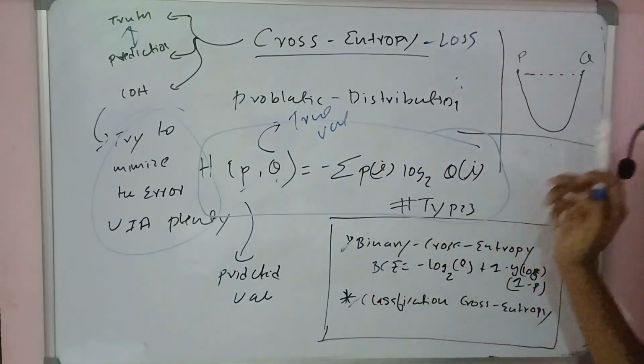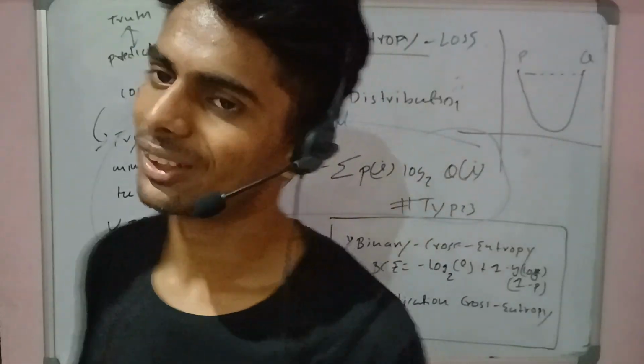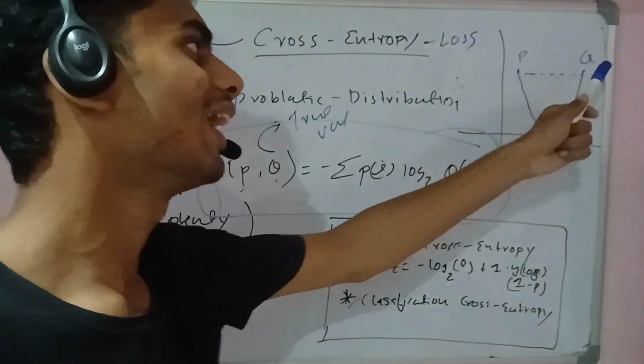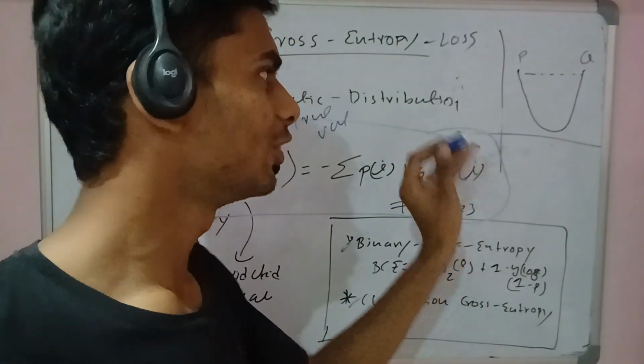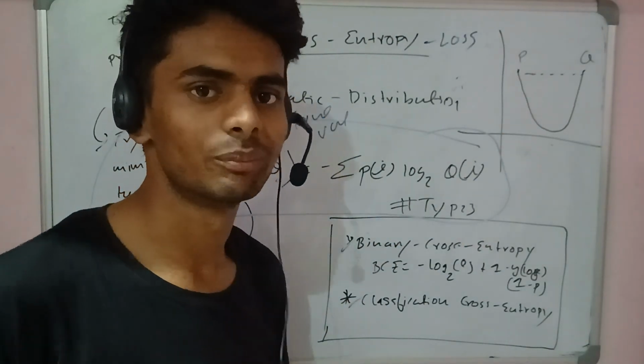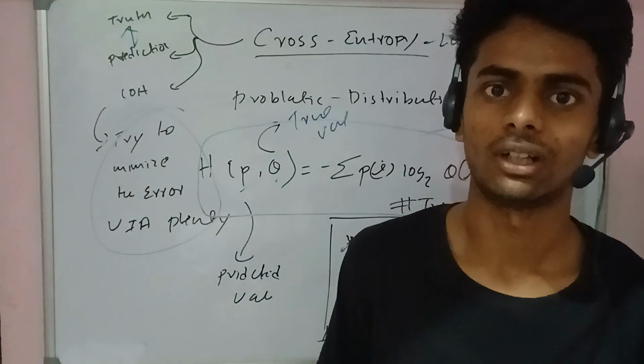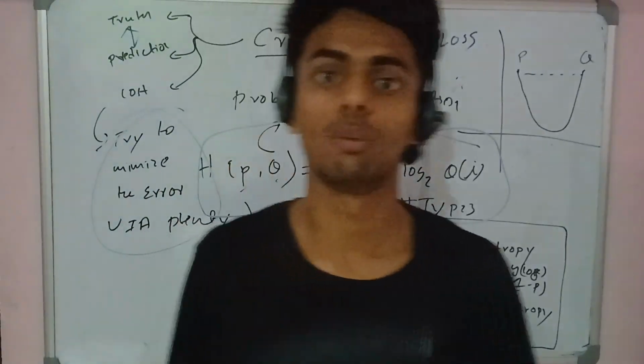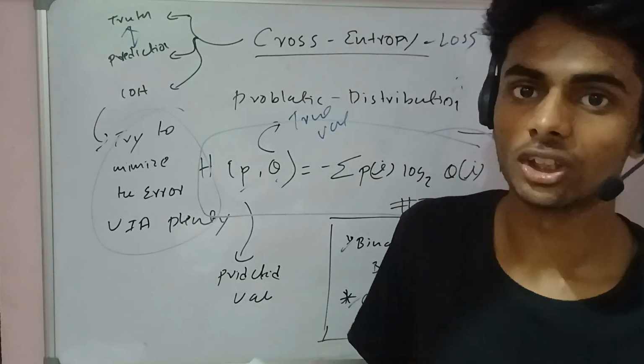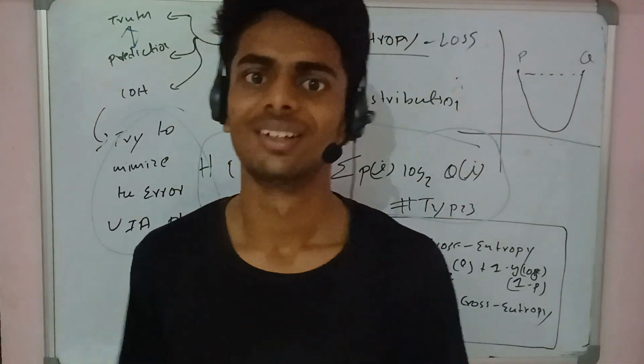Let me try to explain with a graph. This is the predicted value P and this is the true value. If you want to figure out the distance between both of them and apply the penalty, what kind of penalty do we need to give to the particular model for this particular stuff?